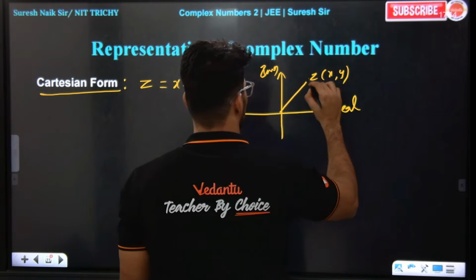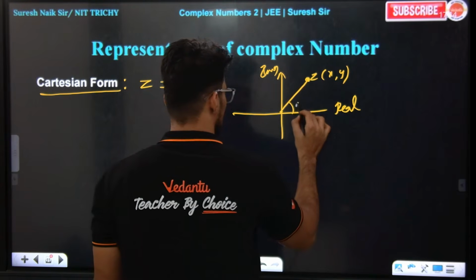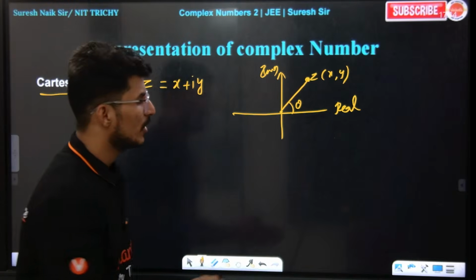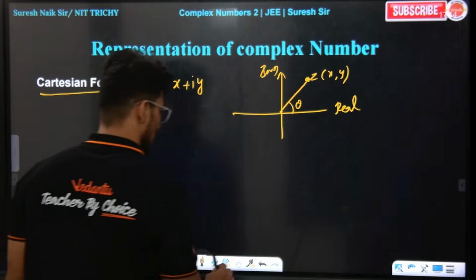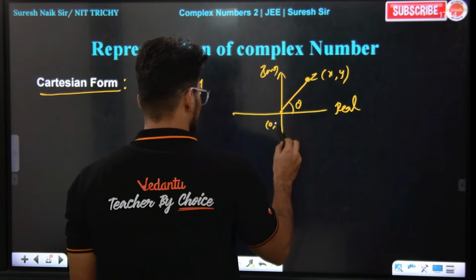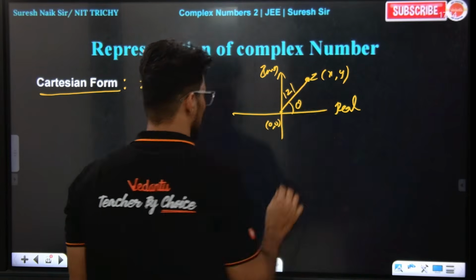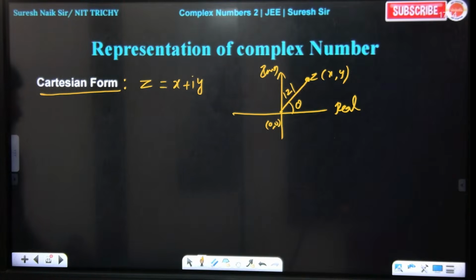This makes an angle theta with the positive direction of the real axis. The distance from the origin to the point is mod z.